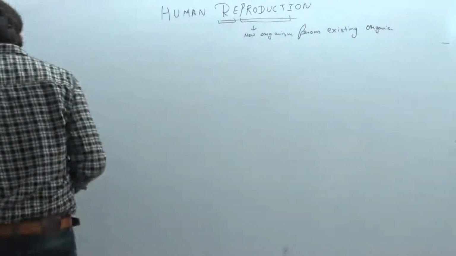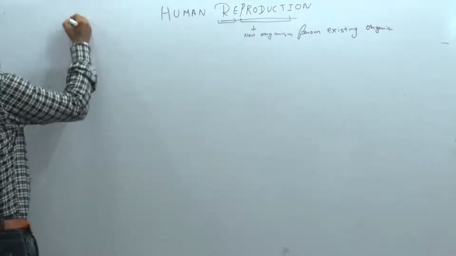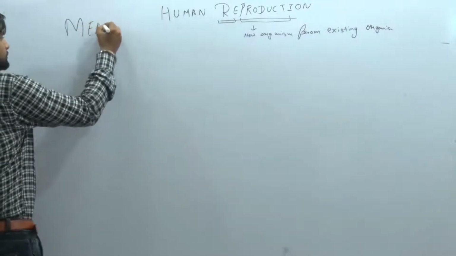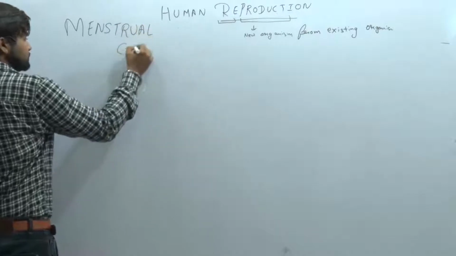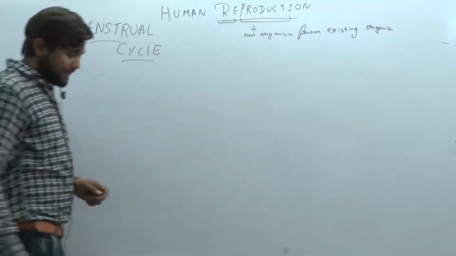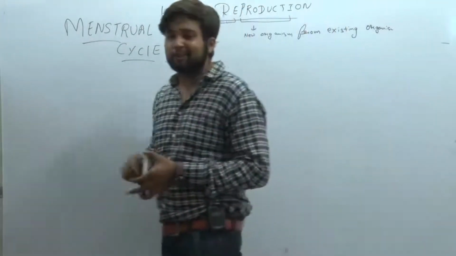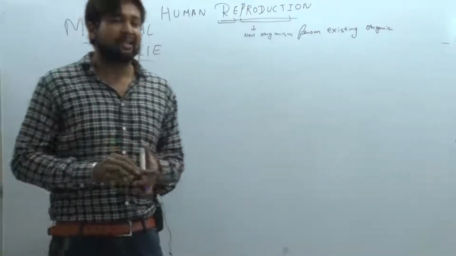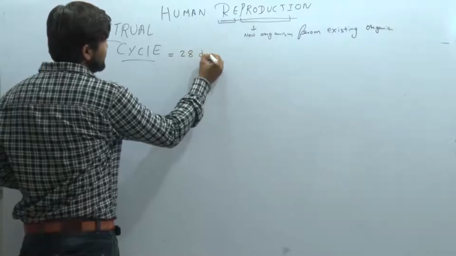So let's start with the second topic in this chapter, named as menstrual cycle. So you all know menstrual cycle, it is commonly found in the females. It is not found in the males. Menstrual cycle, it is approximately of 28 days.